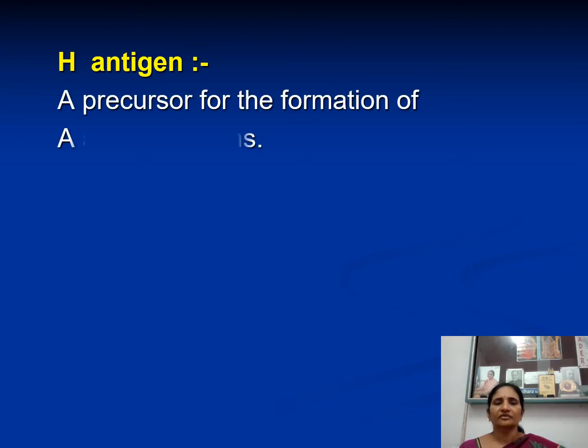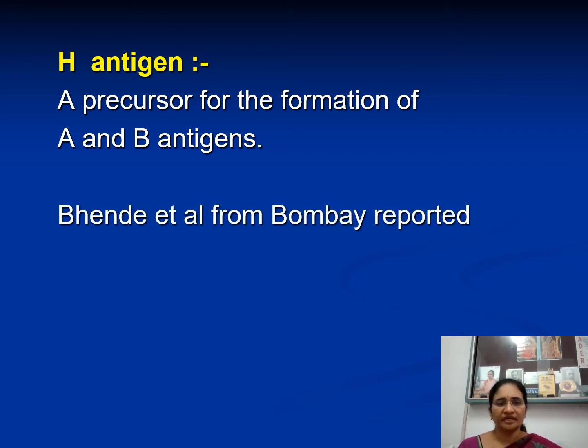Then coming to another antigen, apart from A and B antigens present on RBC, there is a special category of antigens called H antigens. These H antigens are precursor antigens, formed before the formation of A and B antigens.